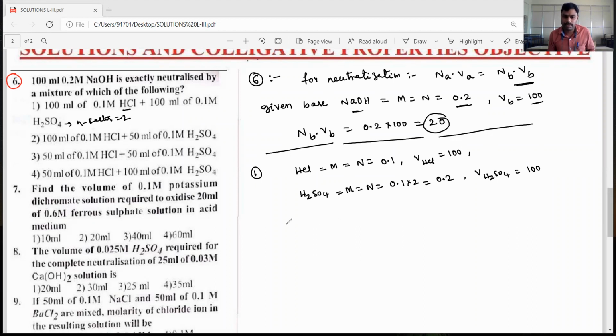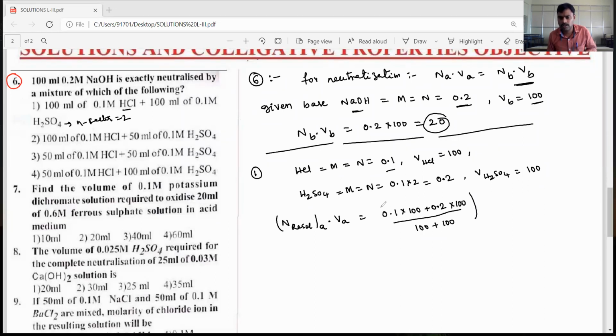Now the resultant normality of acid into volume of acid is equal to (N1V1 plus N2V2) by (V1 plus V2). That is 0.1 into 100 plus 0.2 into 100, divided by the volume of HCl plus the volume of H2SO4, 100 plus 100.